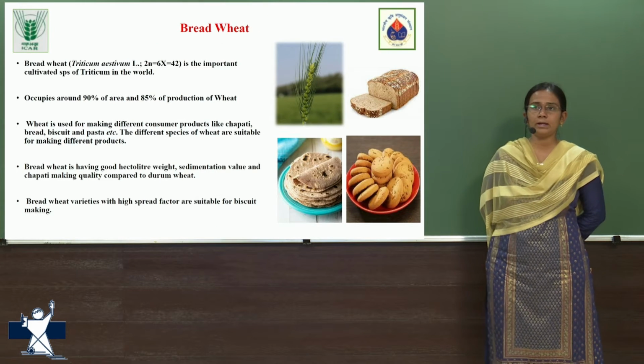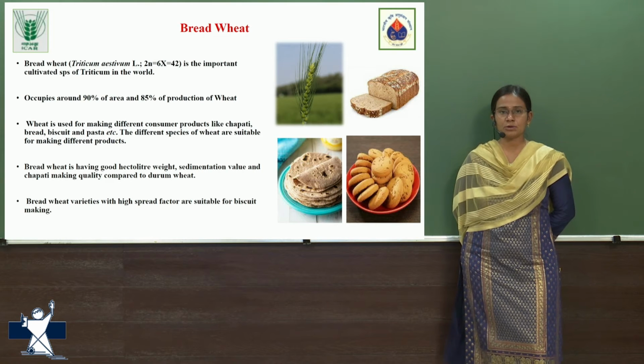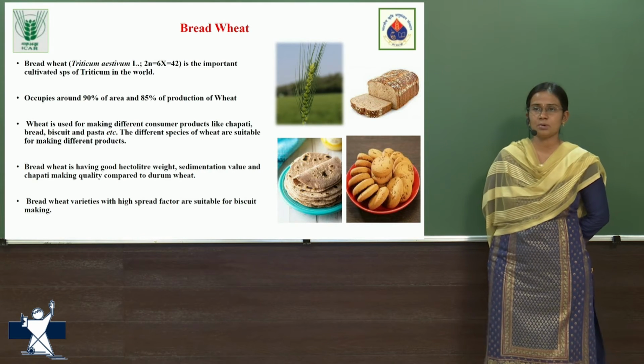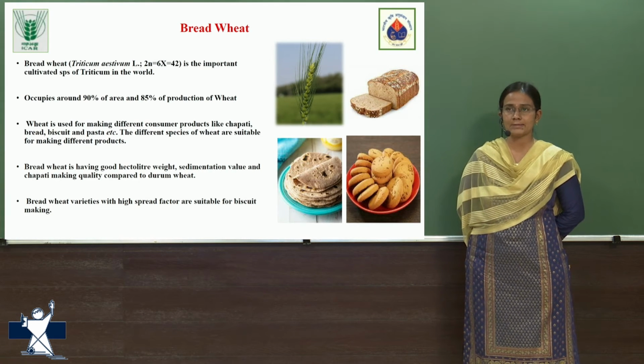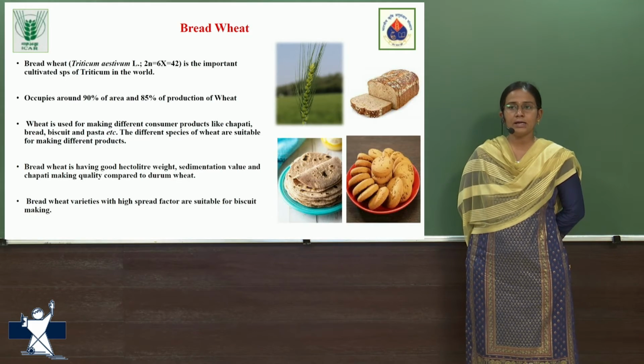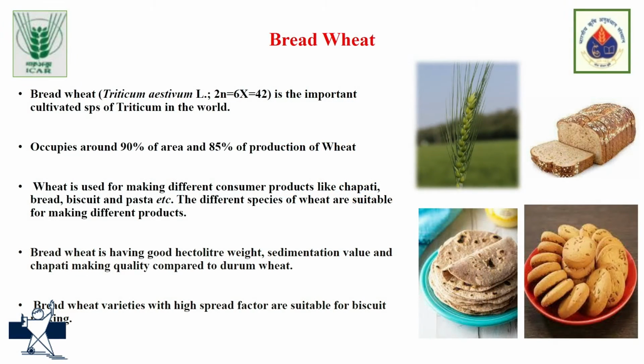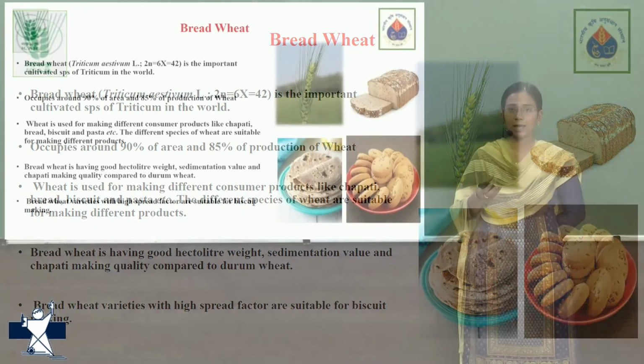Coming to the most important wheat species, that is bread wheat. As I told, it's commonly known as Triticum aestivum with a chromosome number of 42, a hexaploid species. It is the most cultivated wheat species all over the world. It occupies around 90% of total wheat area in the world, and coming to production, it accounts for around 85% of total wheat production. And we utilize this bread wheat to prepare many end products like chapati, bread, biscuits, etc. And in terms of quality, it has good hectoliter weight.